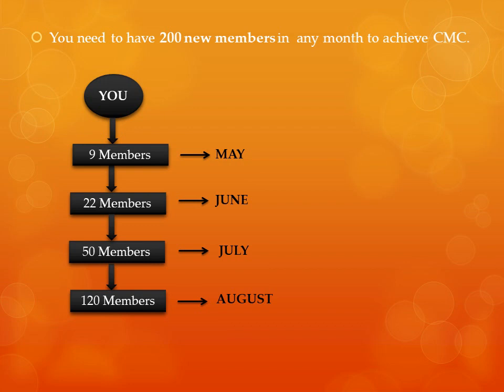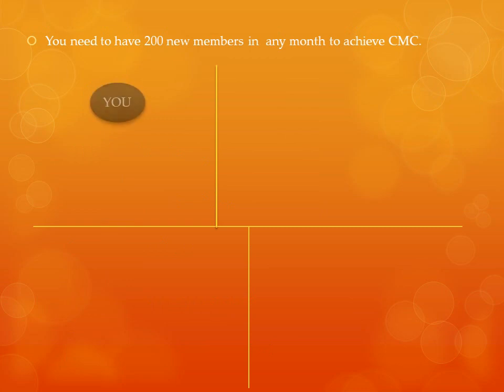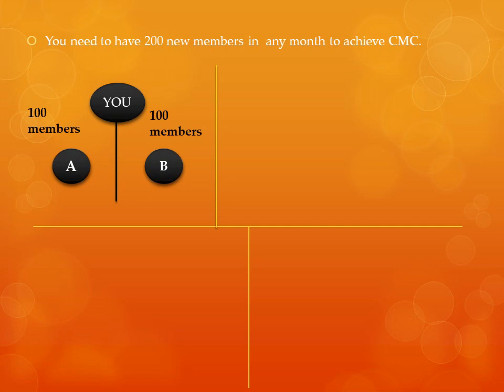But consider these 120 members multiplied to 260 members in the month of September. Listen to it carefully. In the month of September, you qualified for CMC. Now, when the company says 200 members, if you have 100 members in your left leg and 100 members in your right leg, like this example in the picture, you are able to achieve.